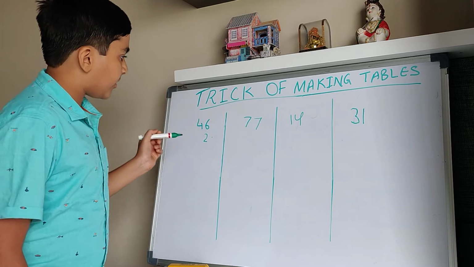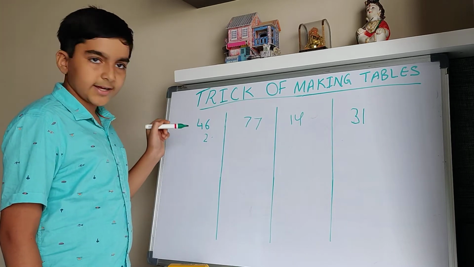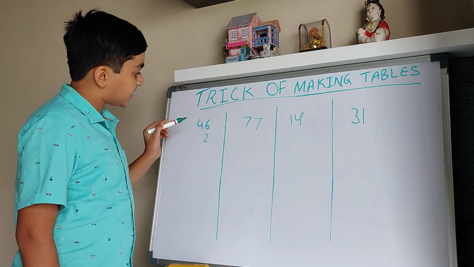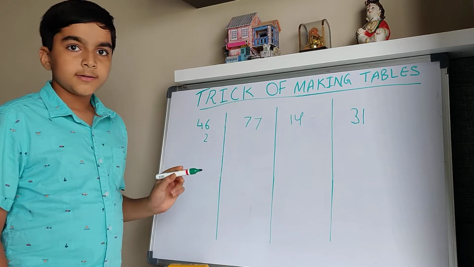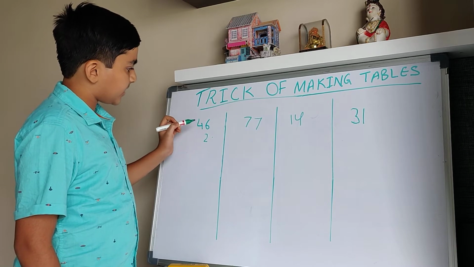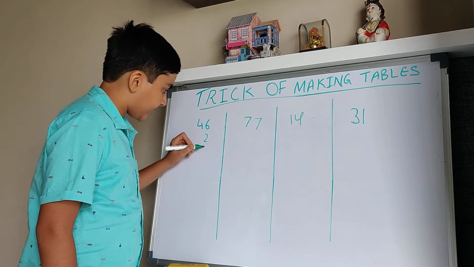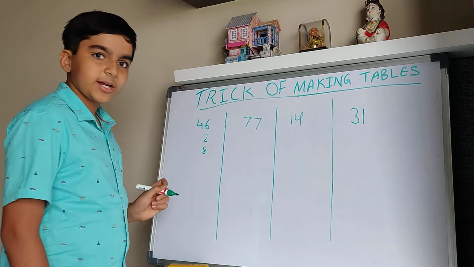Then we will have to add 6 to this again. It is not considered as 12. It is considered as 2. This is only a reminder. So we will have to add 6 and 2. It will be 8. Right, here 8. There is no reminder in this.